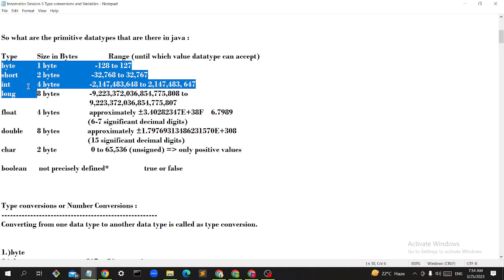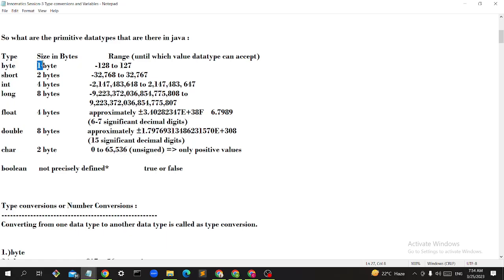Byte occupies 1 byte, where its range is minus 128 to 127. Byte values can be put in this range only. Short occupies 2 bytes, where it ranges from minus 32,768 to 32,767.